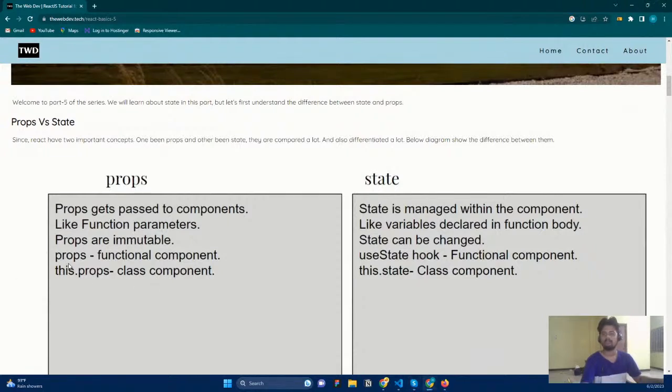Okay. So props is going to be the function. Like in a normal function component, you just call the props and that's fine. And here this.props is for the class component. We discussed that. If you want to access it, just call the props and then you can destructure it. And in a class-based component, you need to call this.props.